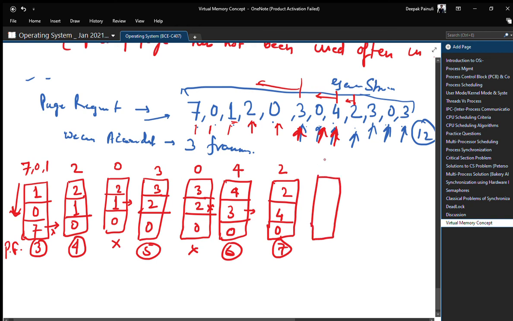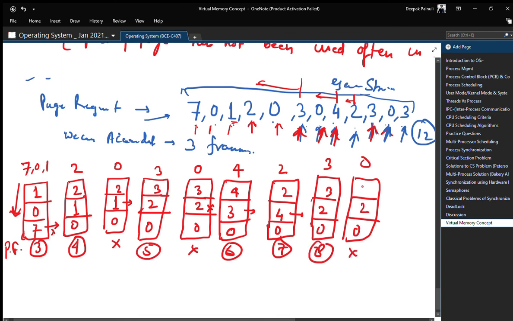The 8th one is 3. For 3, 0 cannot be replaced, 2 cannot be replaced, 4 can be replaced because 4 is having 1 occurrence and 2 is having 2 occurrences, so 4 will be removed. So 0 2 3. In case of 0, there is no conflict. This remains the same.